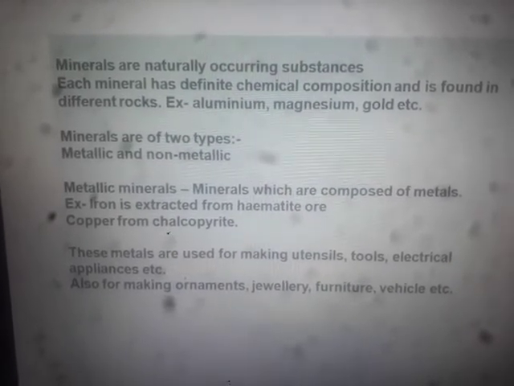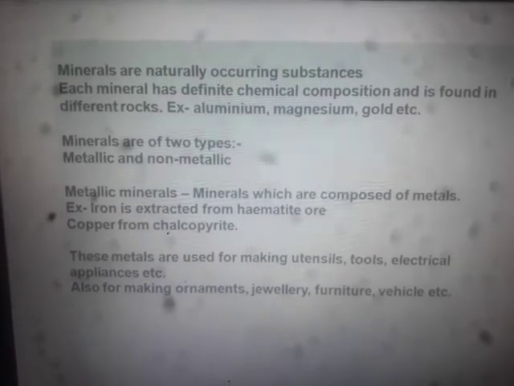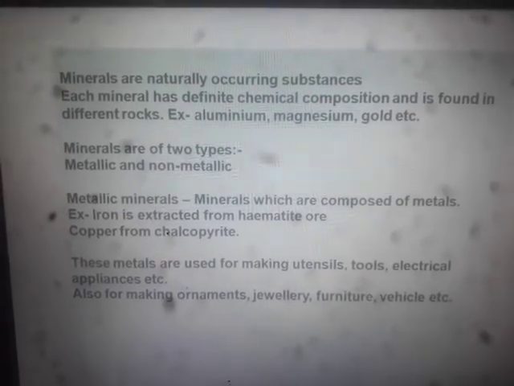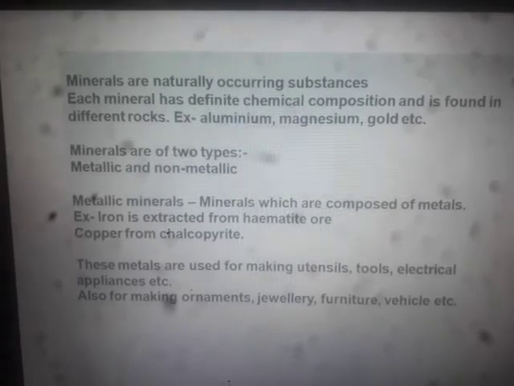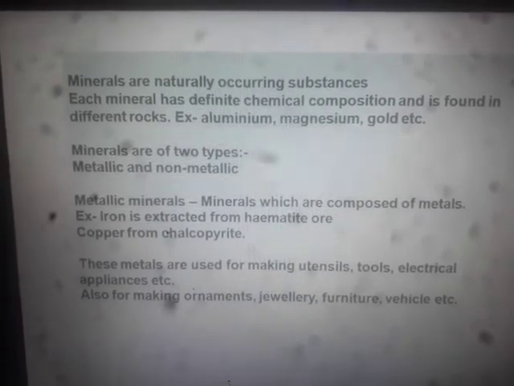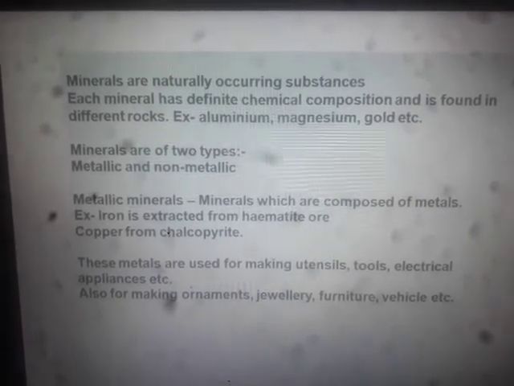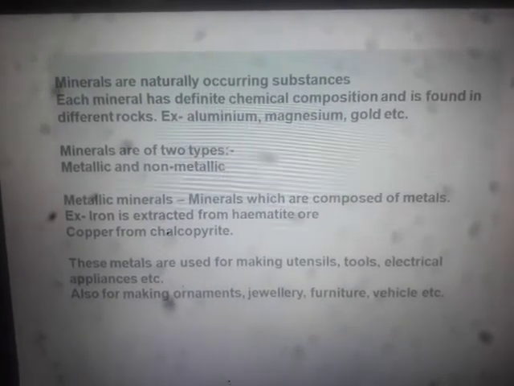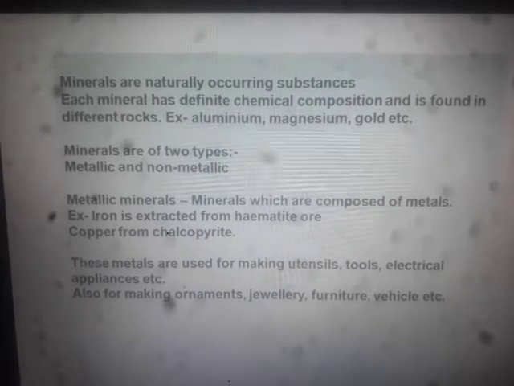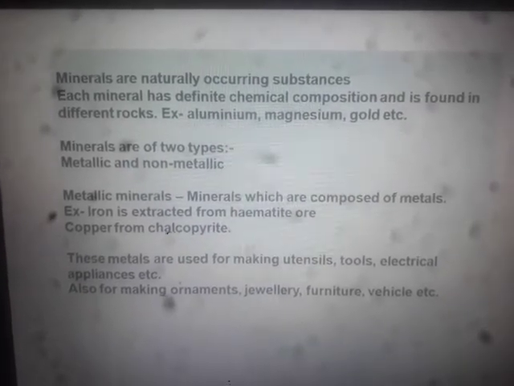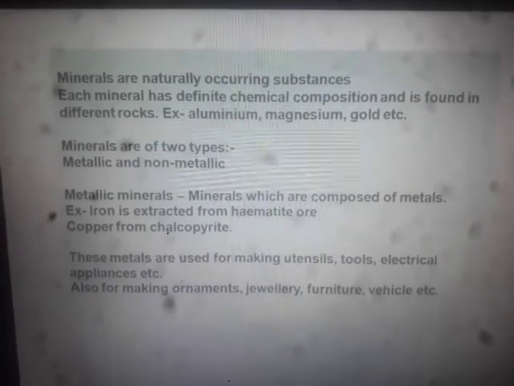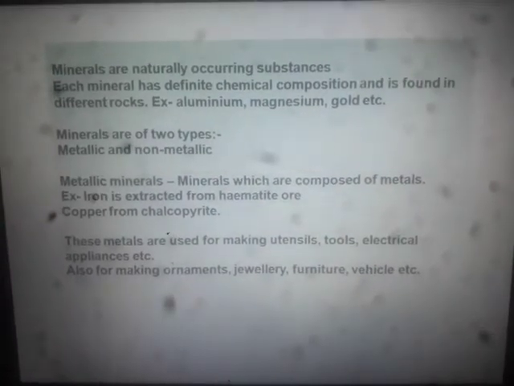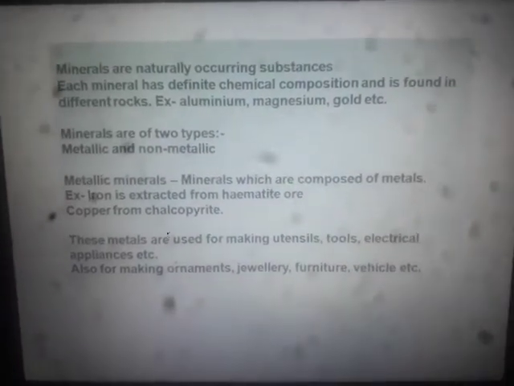So these are very important questions. Name the ore of copper, chalcopyrite. Name the ore of iron, hematite. These metals are used for making utensils, tools, electrical appliances, also ornaments, jewelry, furniture, vehicle parts, etc. So these are some of the uses of metals, or you can say metallic minerals.